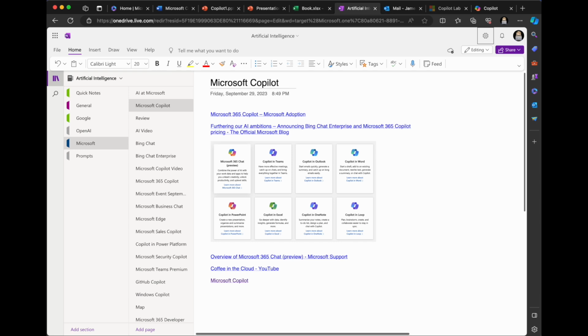fantastic. Now, I do have to say, the bummer is that I'm here on the web, and Copilot for OneNote is on the Windows desktop version. I'm definitely going to do a Windows version, but not today. Today is all web. But anyway, OneNote is awesome, and definitely it has it on the desktop.